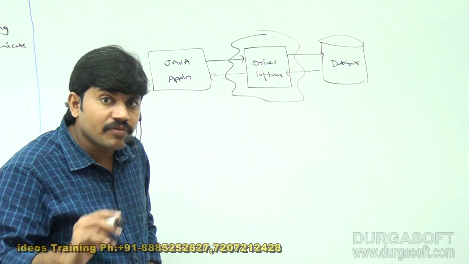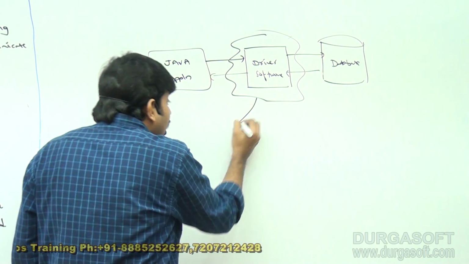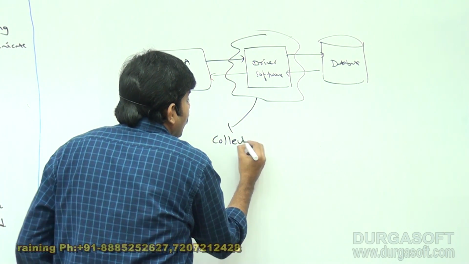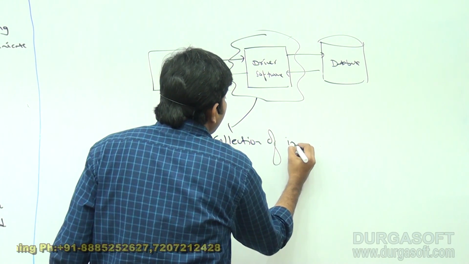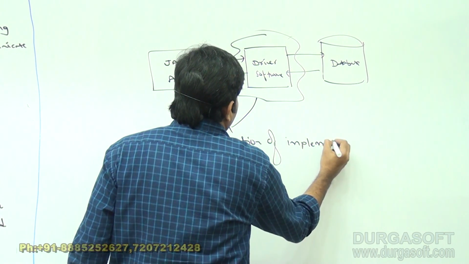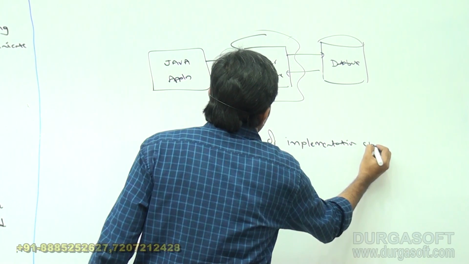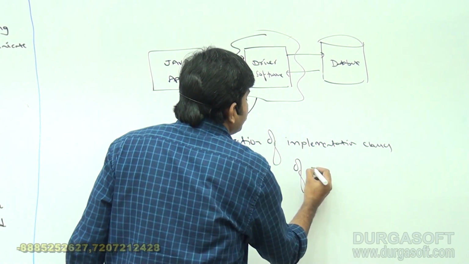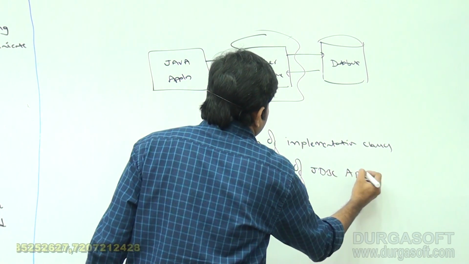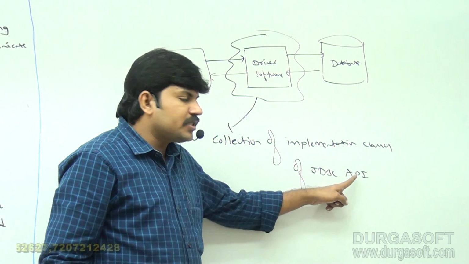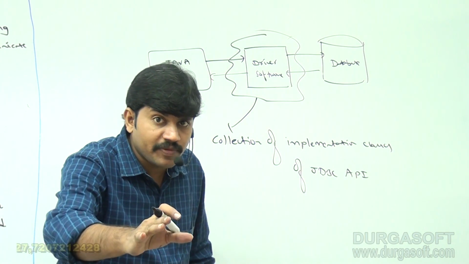This driver software is nothing but a collection of implementation classes of the JDBC API. Remember this one. Inside the JDBC API, several interfaces are there, right?